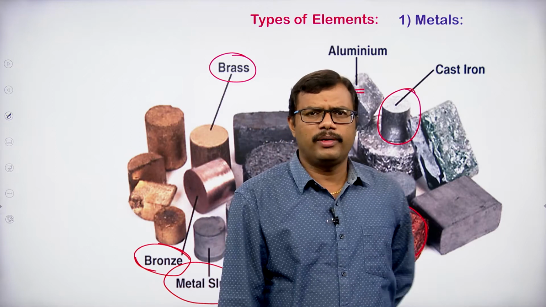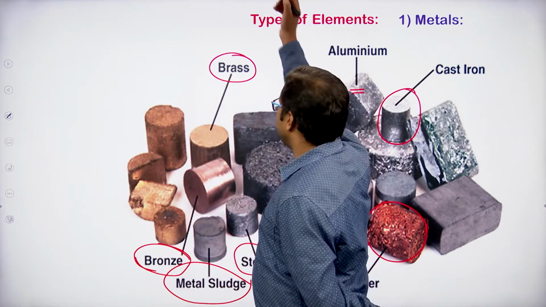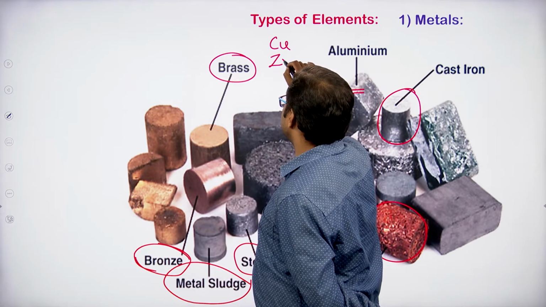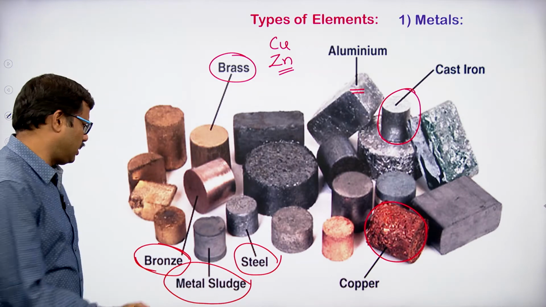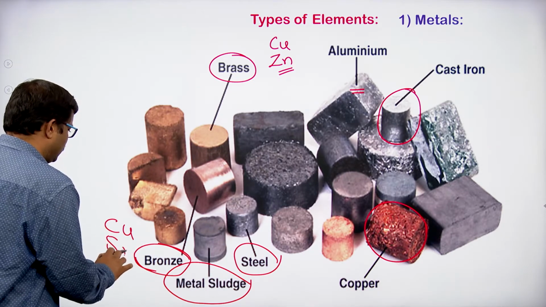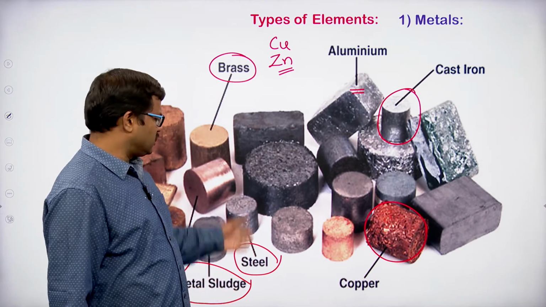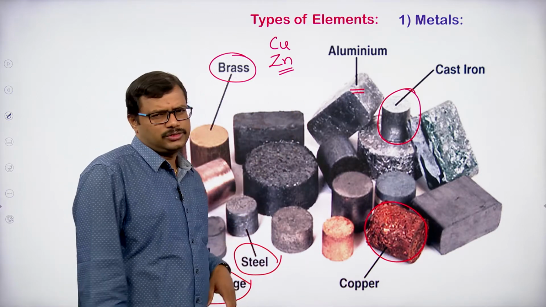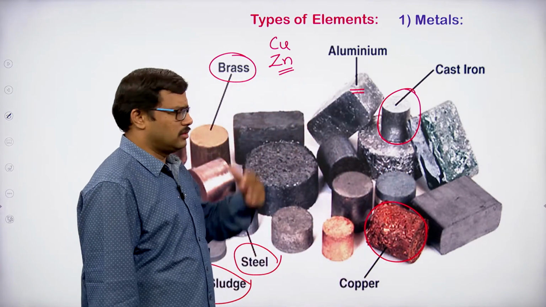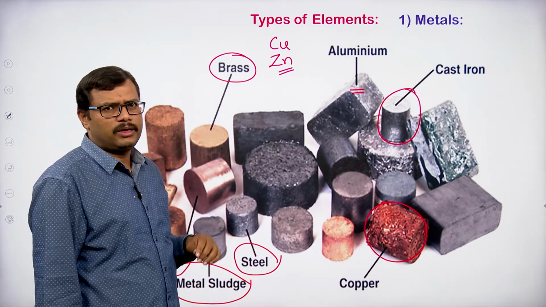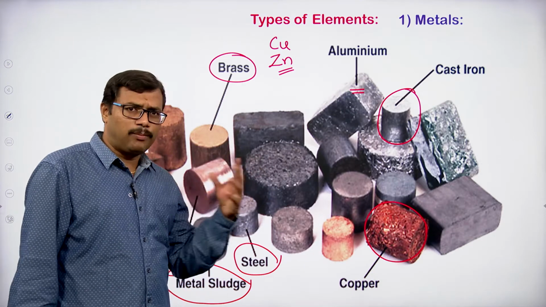Alloys are obtained by the combination of different metals in different proportions. For example, if you take brass, we have copper as well as zinc. Okay. And in the case of bronze, we have copper and tin. Steel is a combination of iron with other elements, so we can get different kinds of steels depending upon the requirement. Okay. So, metals occupy a major portion of the periodic table. They are major in number compared with the other elements, and they have many applications as well.